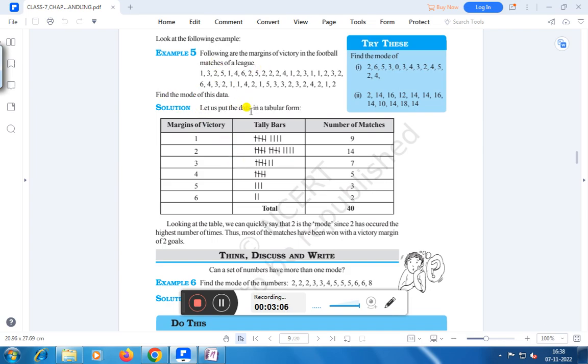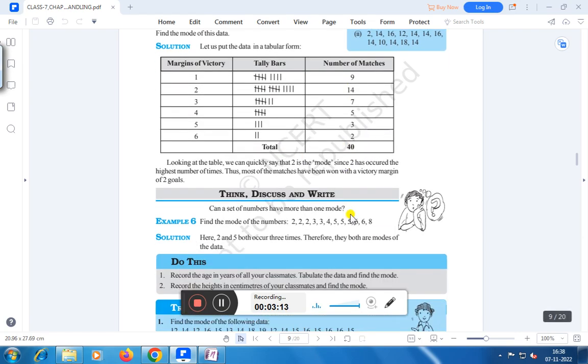How to find? Let us put the data in a tabular form. These are margins of victory 1, 2, 3, 4, 5, 6. These are tally bars and these are number of matches. Total is 40. Looking at the table, we can quickly say that 2 is the mode, right? 2 is the mode since 2 has occurred the highest number of times. Here it is 14, right? Thus, most of the matches have been won with a victory margin of 2 goals, right?